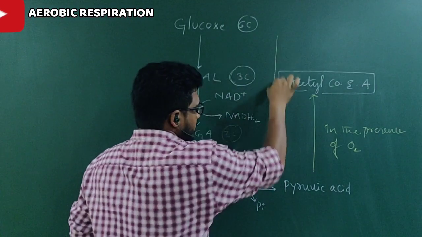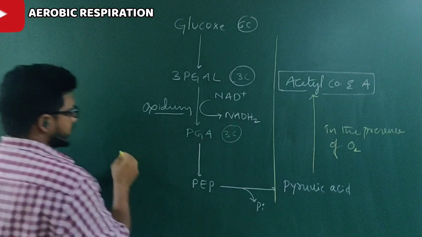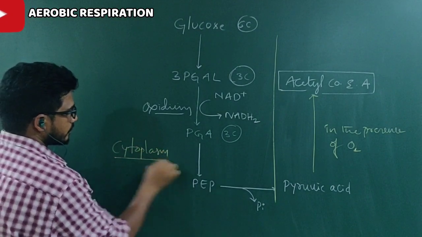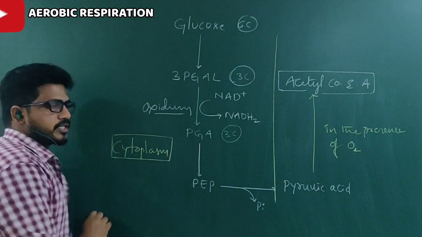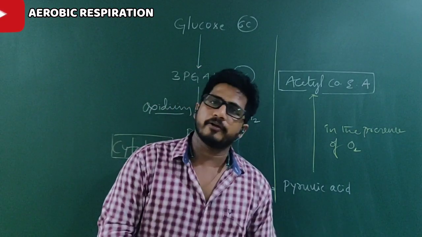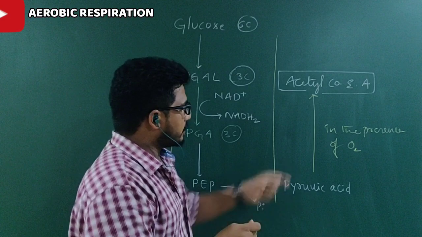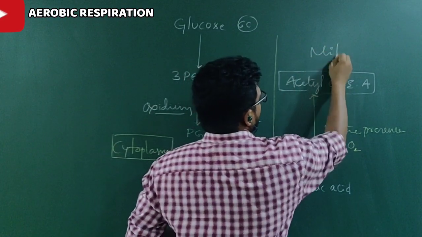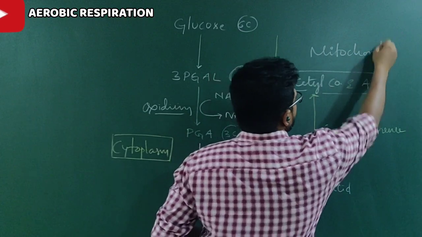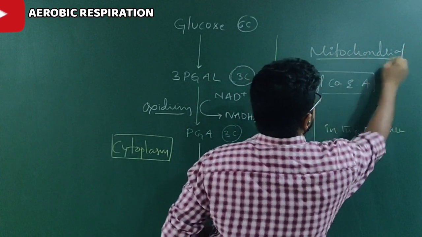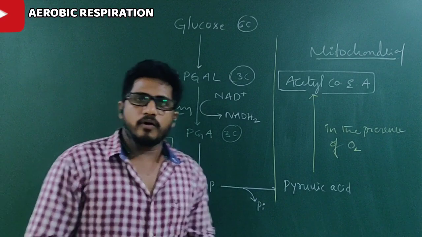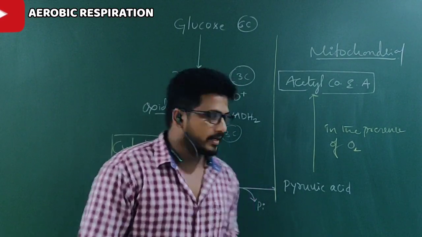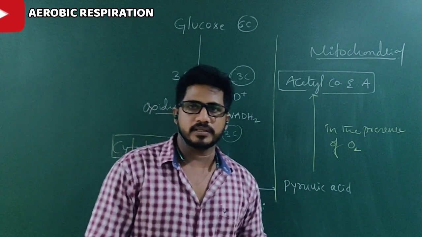Where does this reaction take place? All these reactions take place inside the cytoplasm in both prokaryotes and eukaryotes, in aerobic and anaerobic respiration. But for this process, mitochondria is required. Mitochondrial involvement in the aerobic respiration now begins. Let us see this step in depth.